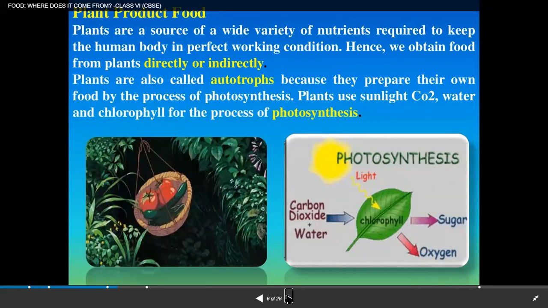So plants are called autotrophs because we obtain food from plants directly or indirectly. And everybody knows that in class 5 you might have studied that plants prepare their food with the help of a process, that is photosynthesis, by using sunlight, carbon dioxide, water and chlorophyll, right? Due to this, plants are also called autotrophs.